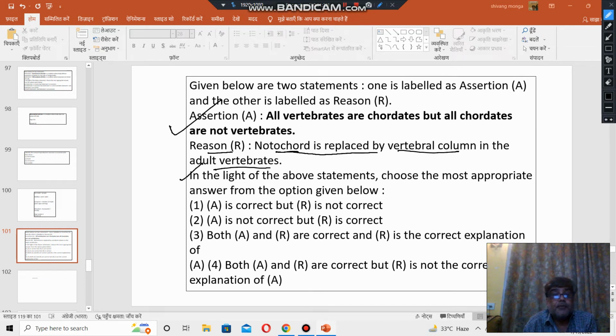So you should go with option number 3. Both are correct and R is the correct explanation of the assertion. So option number 3 is the right choice. You should go with option number 3.